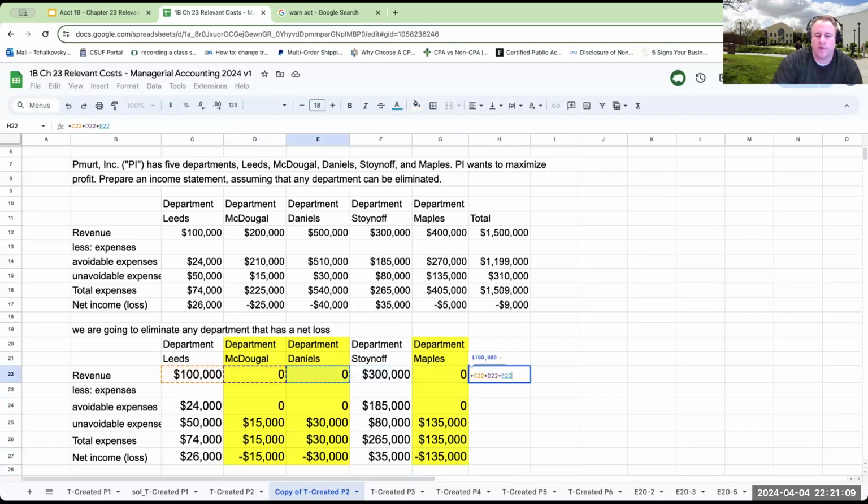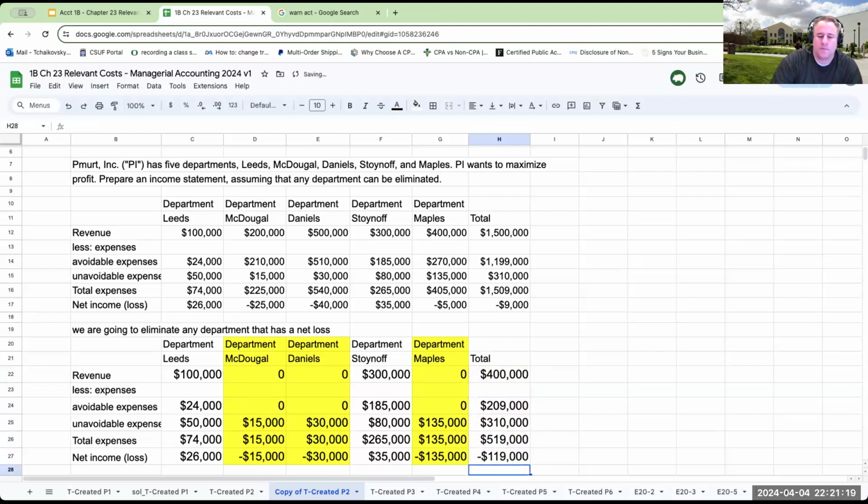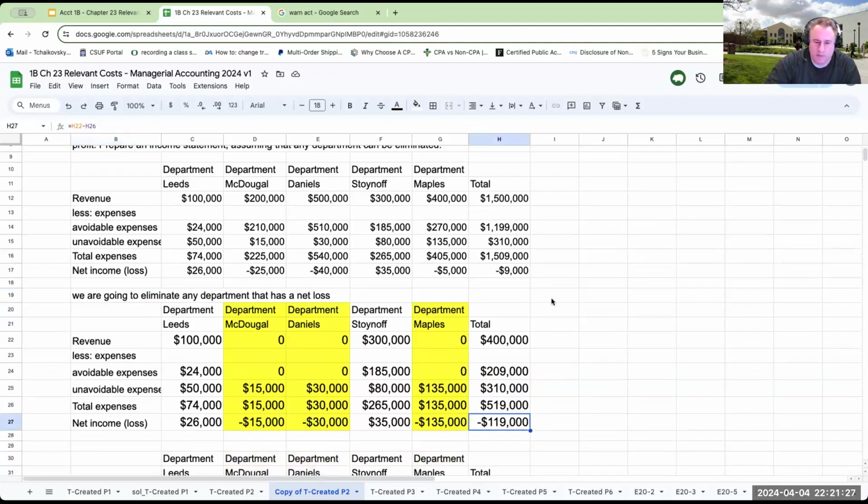So when we've decided to eliminate any business that is generating a net loss, what's happened to me? Well, I've gone from a $9,000 loss to a $119,000 loss.